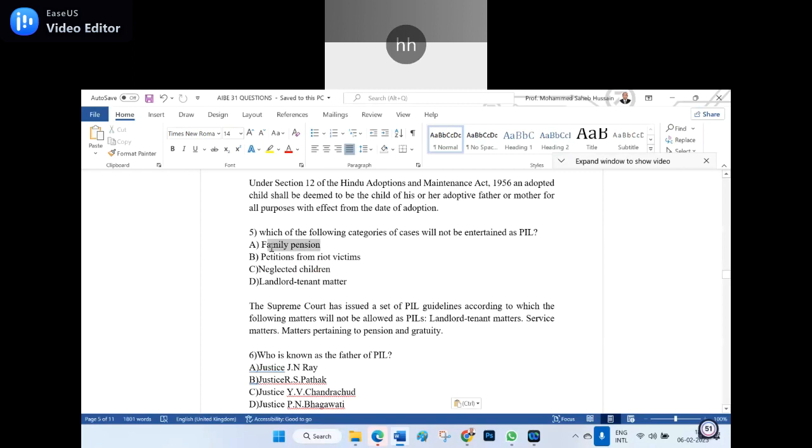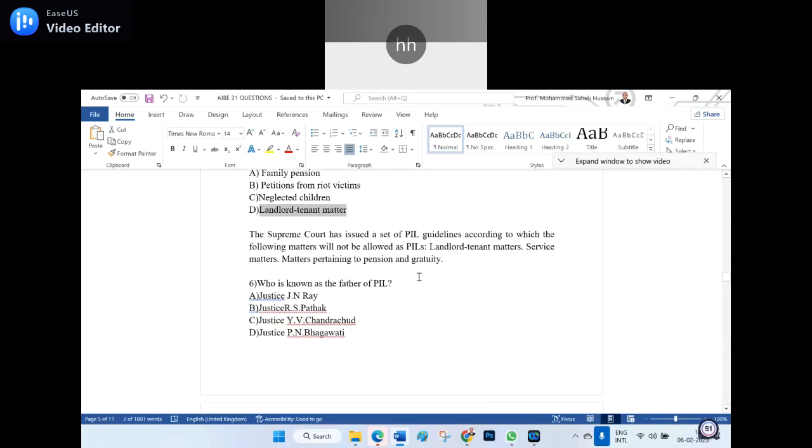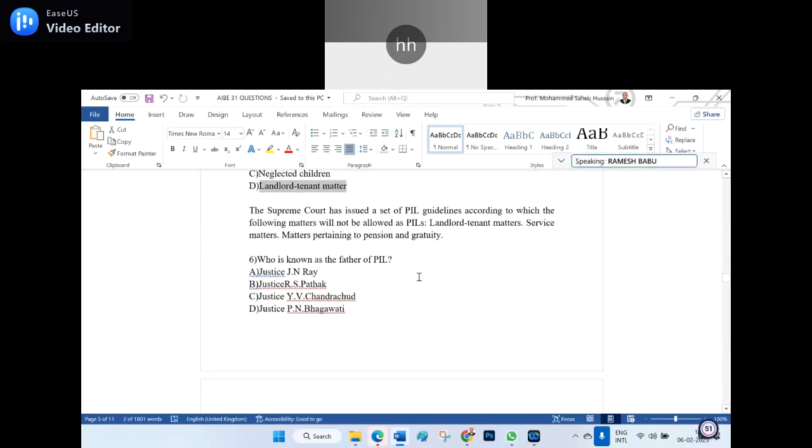So some people might make family pension, but nobody will make the petition from the riot victims and neglected children, but they do maintain the landlord and tenant matter. For the time being, we can say landlord and tenant matter, but one can question it that, sir, family pension also comes over there, and hence it's controversial. You can write to the Bar Council of India by mentioning your number and so on, write to them. Okay, this is a very easy question.